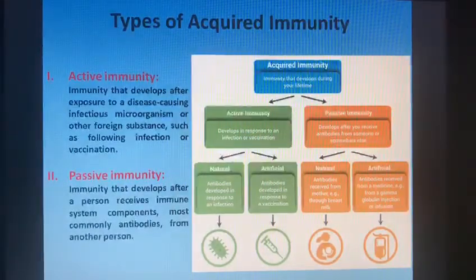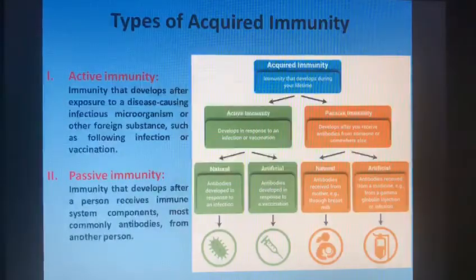As shown in the figure here, active immunity develops after exposure to disease causing infectious microorganisms or other foreign substances, such as following infection or vaccination. An allergic reaction is an extreme response to an antigen resulting from active immunity.